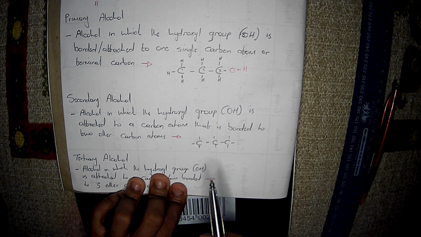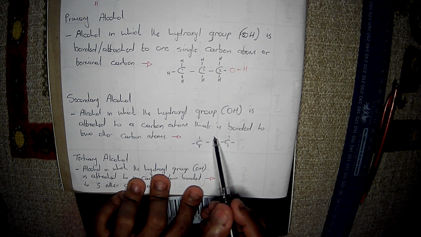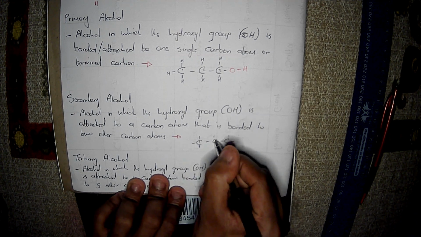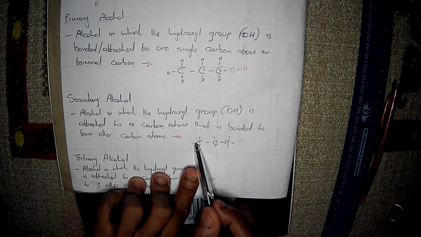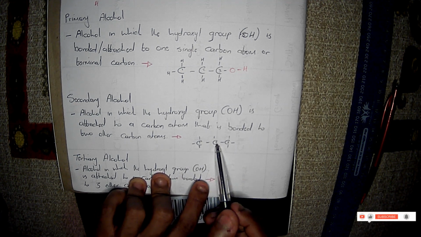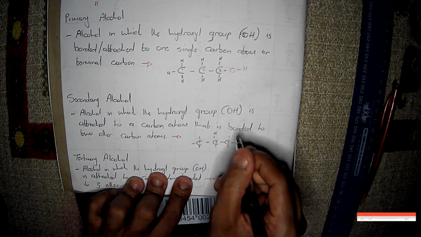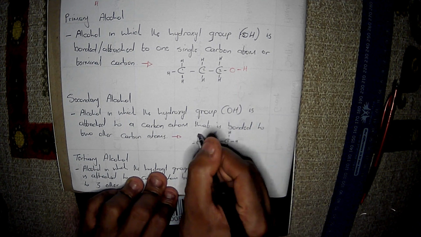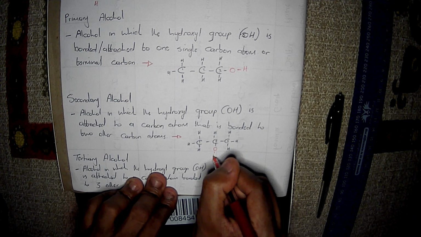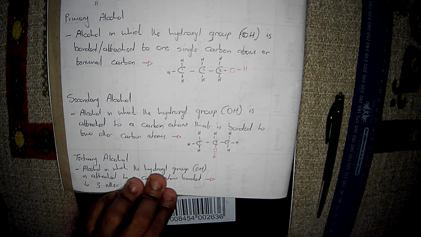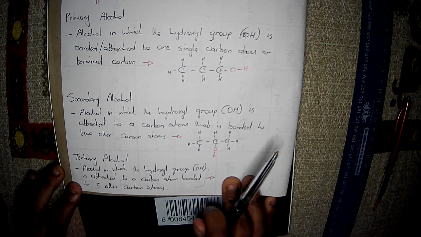It means that this OH group is attached to this second carbon atom. Let's say 1, 2, 3, this second carbon atom, because it is attached to 1 and 2 other carbon atoms on the sides. Now we will have our H, H, H, H, H, H, H, and lastly we're going to have our OH. Remember, you can write this as OH or O-H.